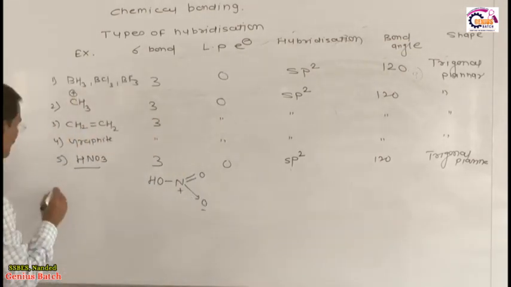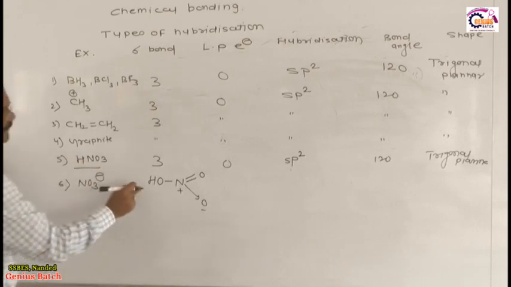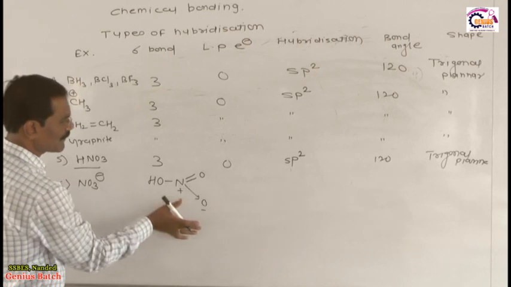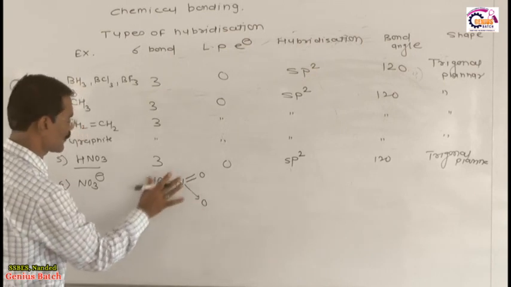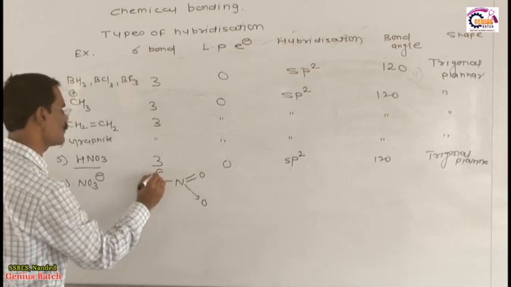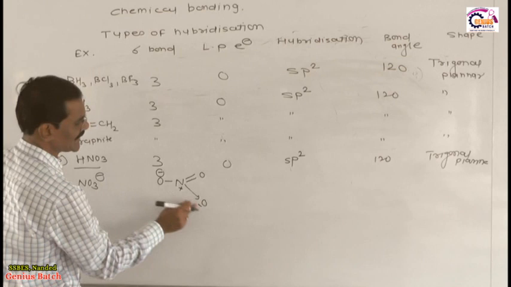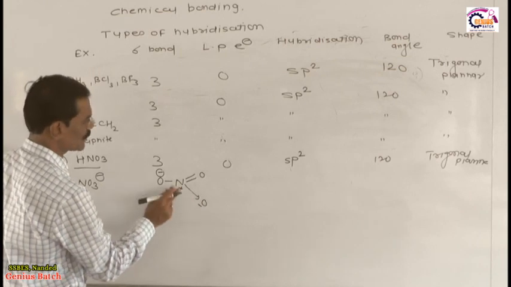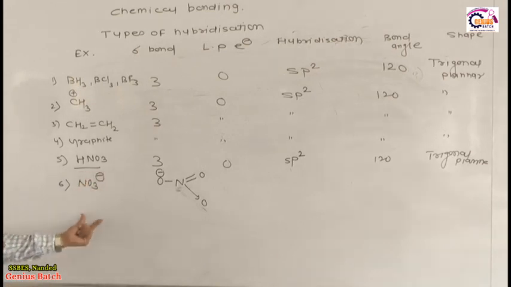After HNO3, the next example is NO3 minus. Everything is the same. NO3 minus means what? We put here plus and minus; the plus and minus is already a coordinate bond, but after removing that proton, this O becomes minus. This plus and minus neutralize the charges of each oxygen and nitrogen, that's why there is no need to write it here. But this O minus represents NO3 minus.